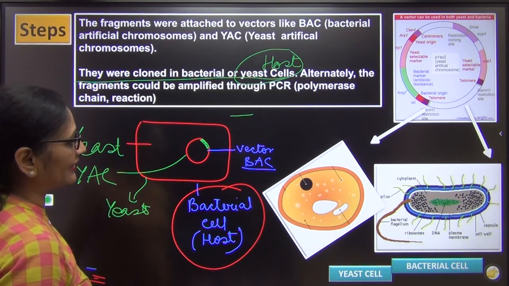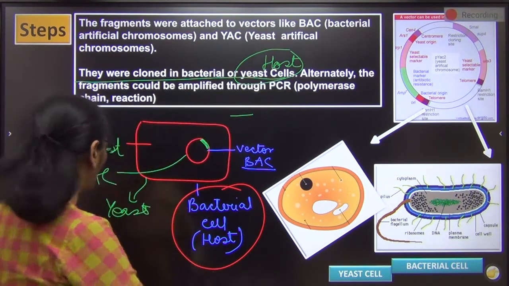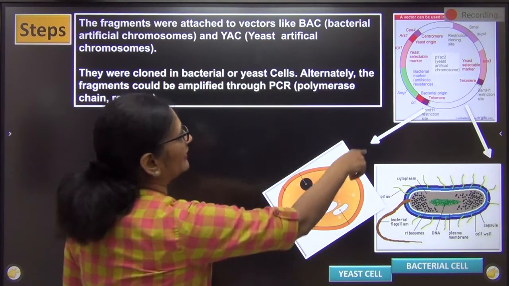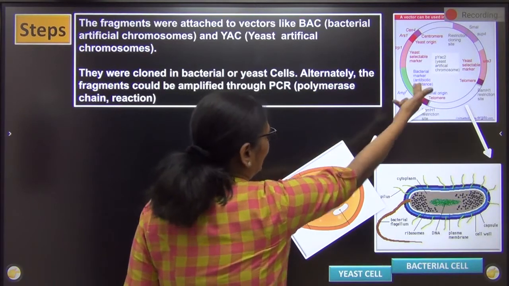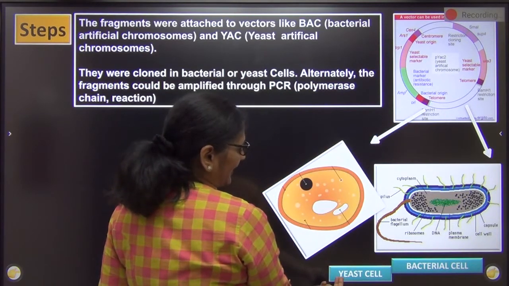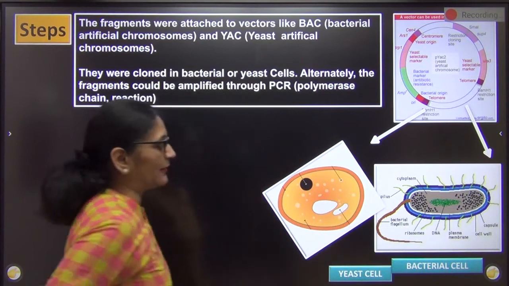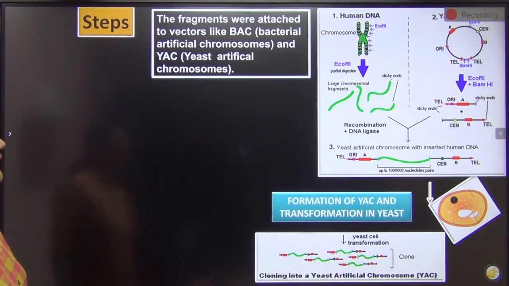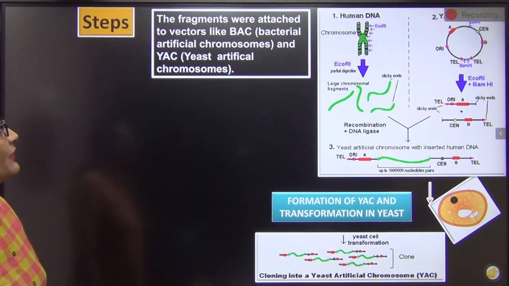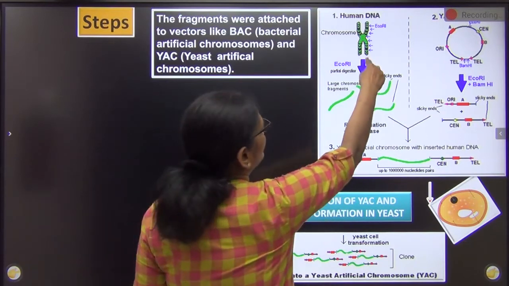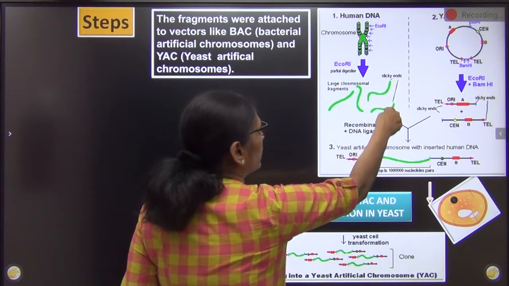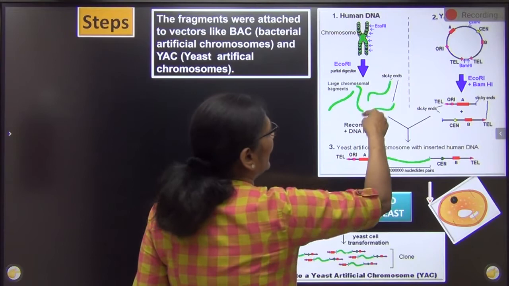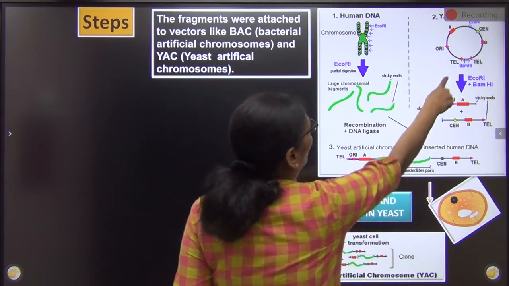Now that you understand this, I'll show you individually with the help of some diagram. इधर में भी देखिए, I'm just showing the DNA. I can multiply it in a yeast cell, I can multiply it in a bacterial cell. See, so let us see the first one by one. We attached it. I'm just showing it. This is my DNA. I broke it into pieces. One piece I attached it to whom? Either I will attach it to the yeast or to the bacterial cell.